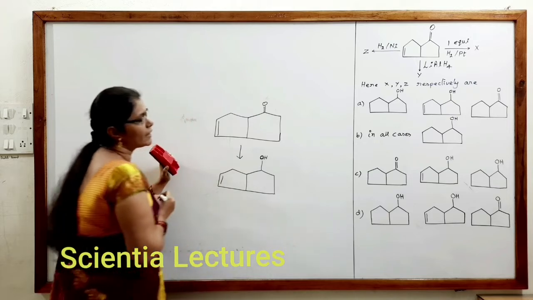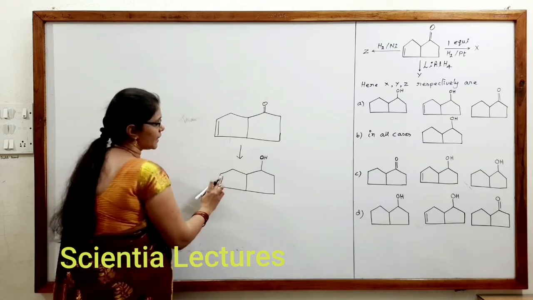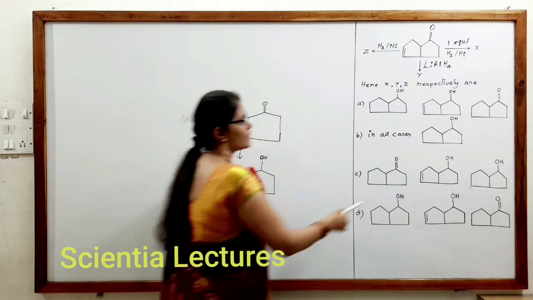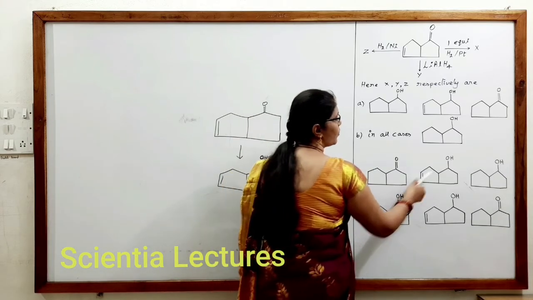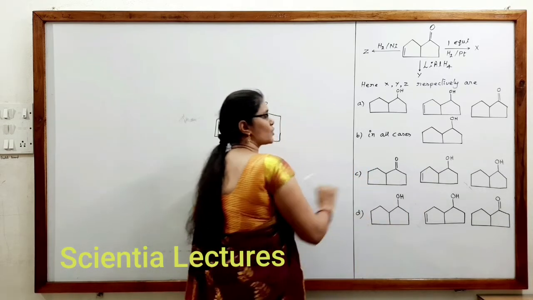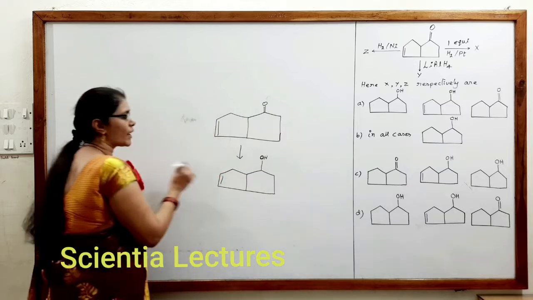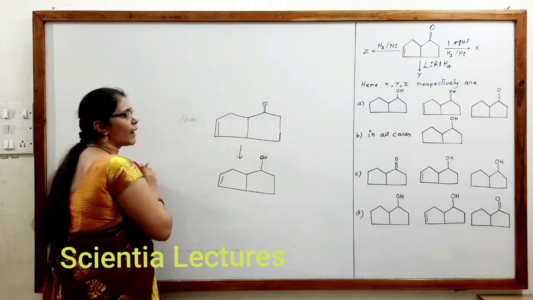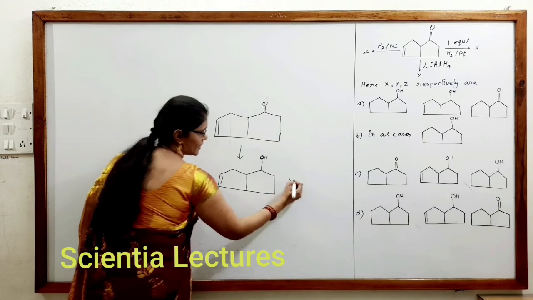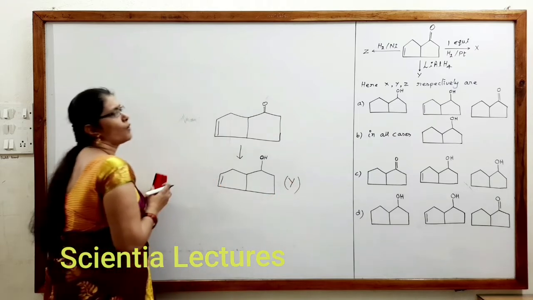So Y should be with the double bond and an OH group. In option C, we have the double bond and OH group, while X should be with the ketonic group. Remember, Y should be with the alcoholic group and the double bond should be present as it is. So this is considered to be the Y.